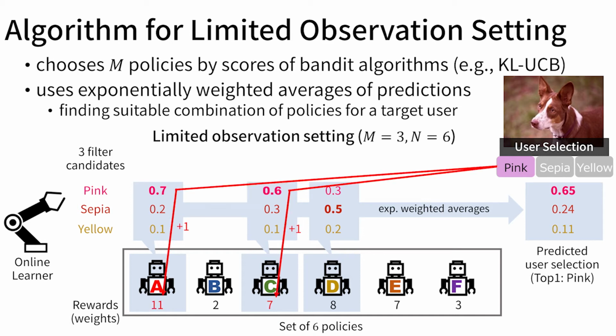The online learner then updates rewards of selected policies. In this case, policy A and C predicted the pink filter as top 1, and thus receive reward value 1. The online learner continuously accumulates reward values for personalized modeling. Again, the application developer freely designs reward functions.